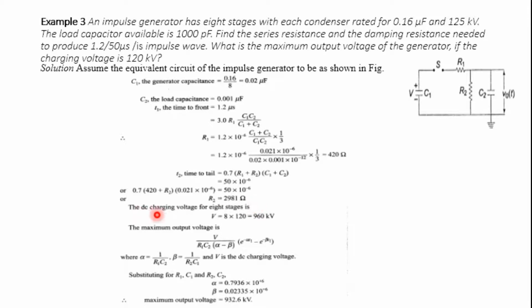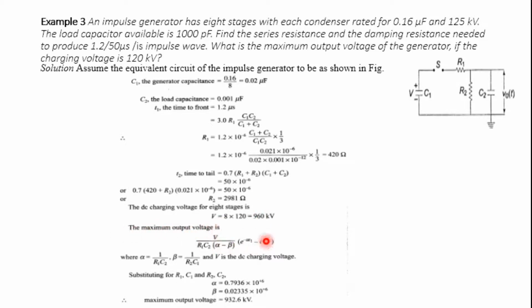What is the DC charging voltage for 8 stages? V is equal to 8 into 120, which is nothing but 960 kilovolt. How did we get 120? Because they have mentioned the charging voltage is 120 kV. Don't get confused between the 125 and the 120. This is the DC charging voltage required, 120 kV into 8 stages, so you will get 960 kV. Now we have to calculate the maximum output voltage.